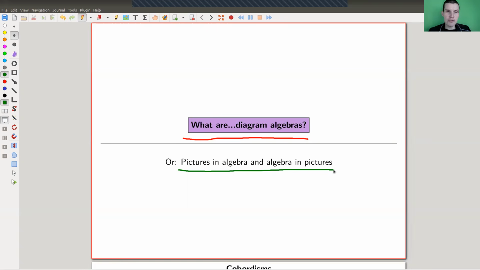So my approach to motivate diagram algebras is not the original one. What I'm trying to explain works very nicely, at least for me. It kind of brings topology into the picture, but be careful, as I said, it is not the original motivation where those algebras came from. In some sense, they came from representation theory and mathematical physics. In some other sense, they come from various incarnations of some nice algebra that is interpreted in terms of pictures.